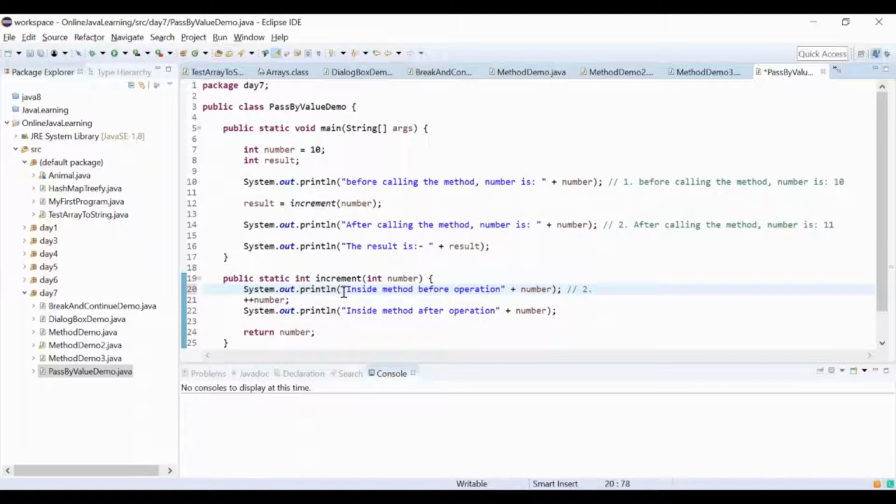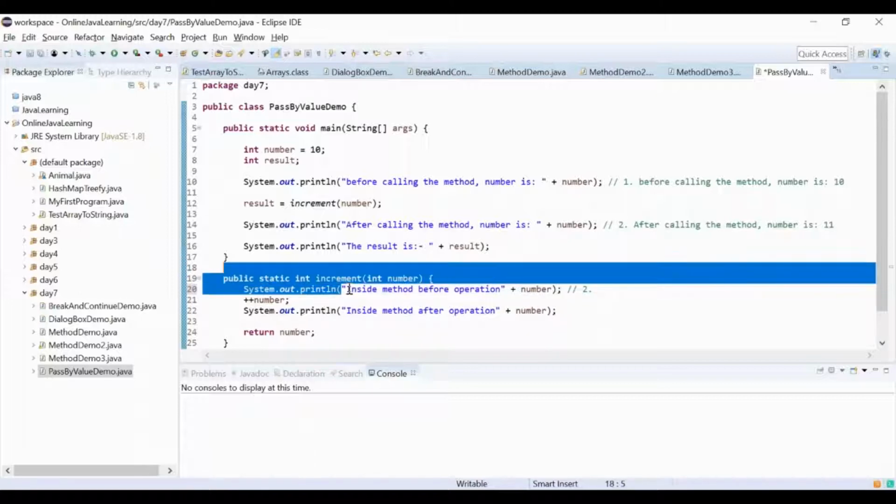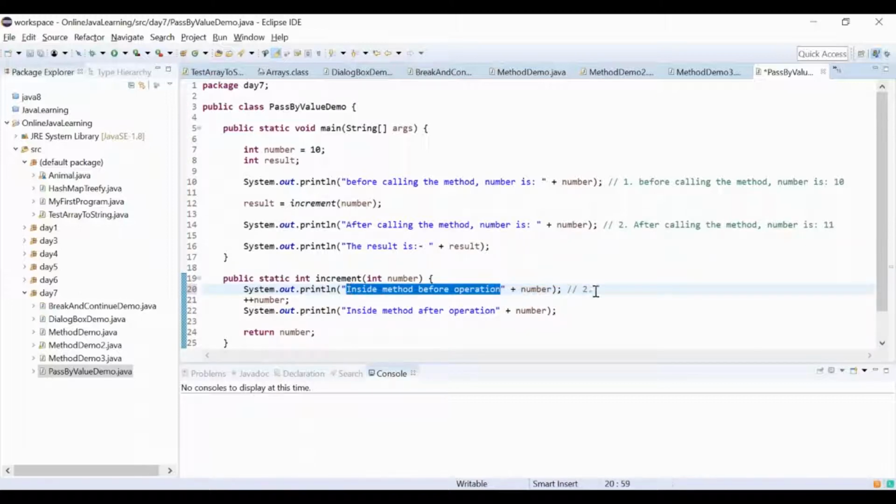The second statement is this. It is going to print inside the method body, sorry, inside method operation plus number. So number is 10, plus number, so number is 10. Then which line will get executed?